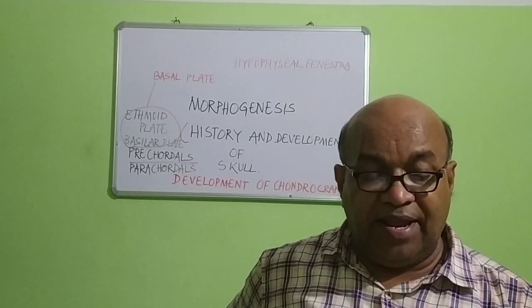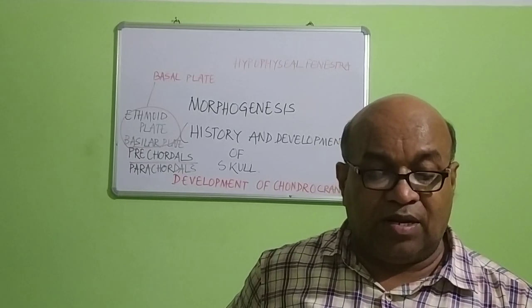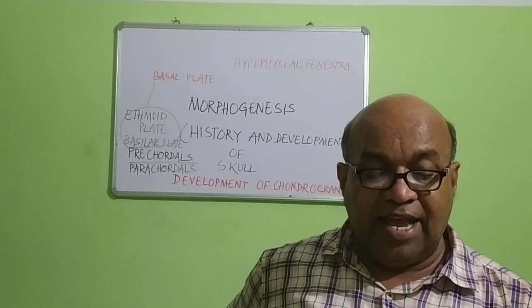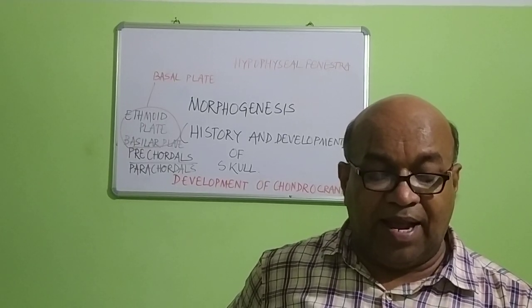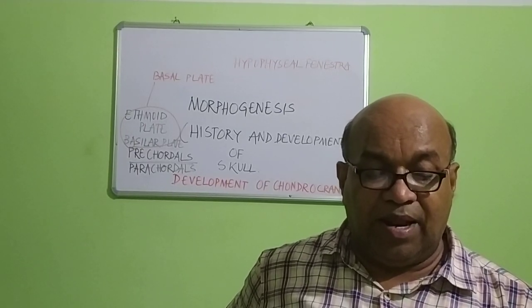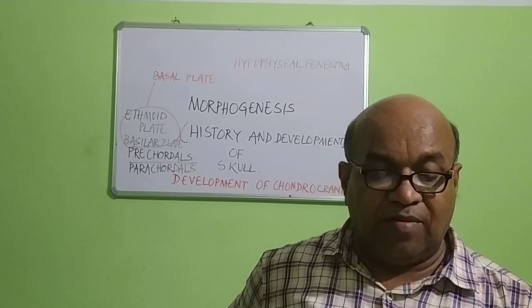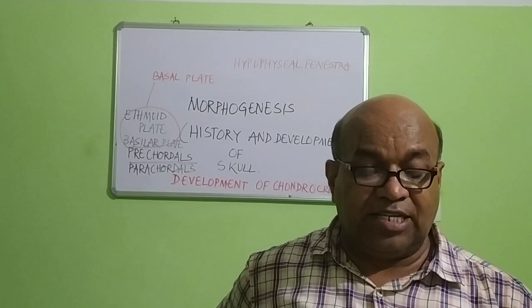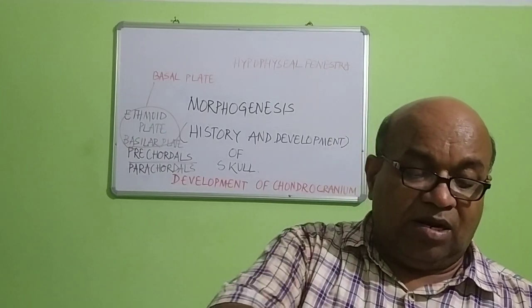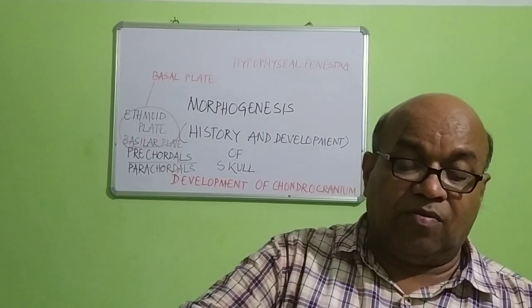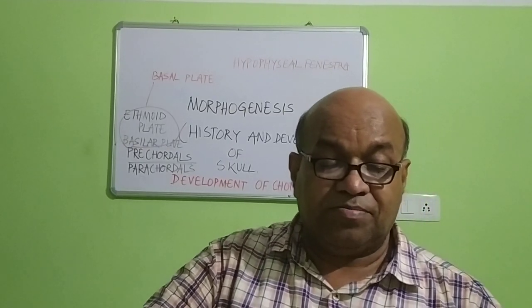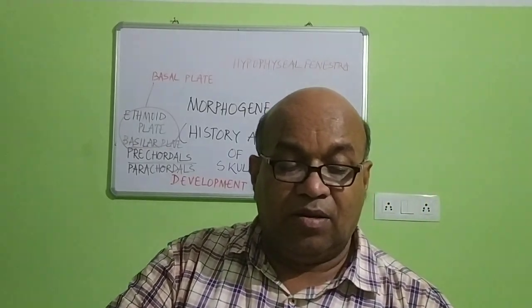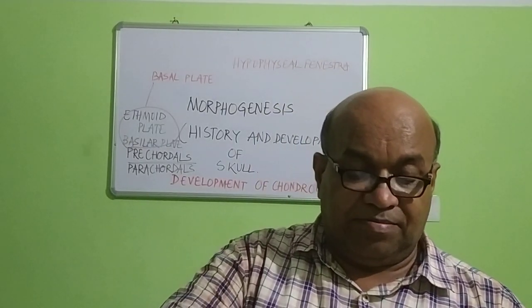However, the brain is not roofed over by cartilage except above the foramen magnum. Later, the membrane or dermal bones form a roof over the brain. And this is the description regarding the development of the skull, along with its history.